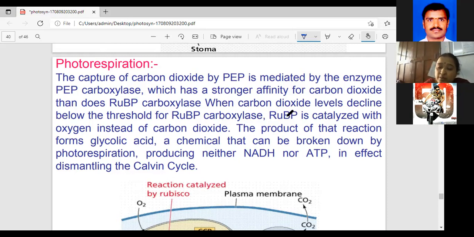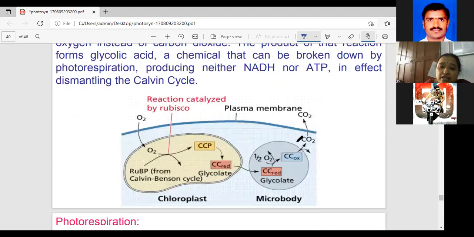This is also termed the C2 cycle or glycolate metabolism. Don't confuse, the names are most important. What is the name? C2 cycle or glycolate metabolism or photosynthetic carbon dioxide cycle. Four names: the first is photorespiration, the second C2 cycle, the third glycolate metabolism, the fourth photosynthetic carbon dioxide cycle. These names are all most important for this cycle.